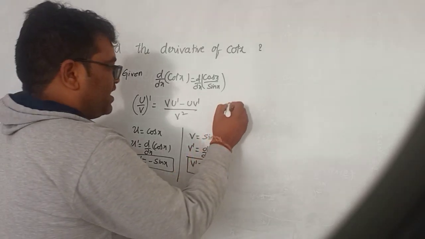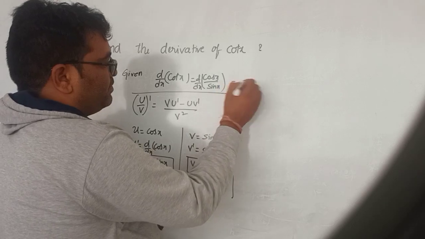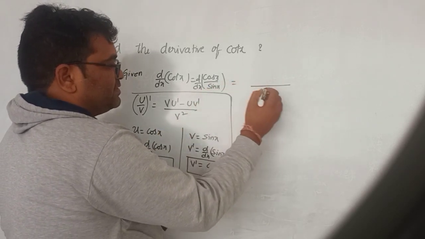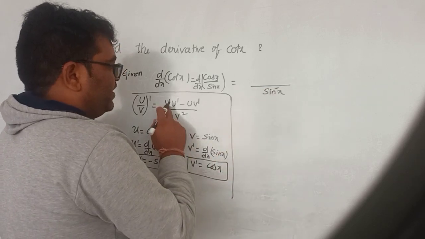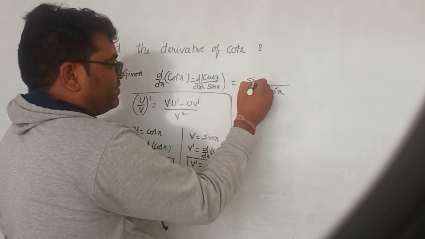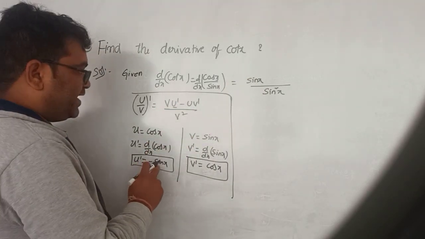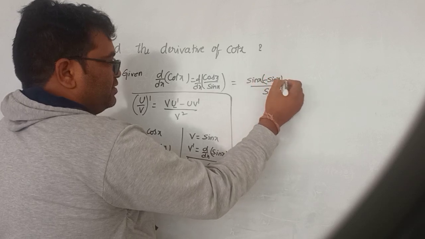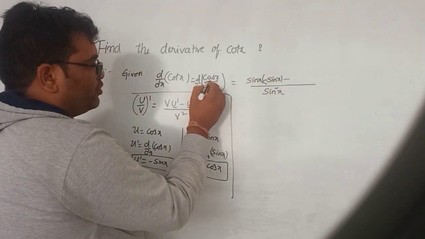So substitute these values in this formula, and we get v square. V means sin x, square is there, sin square x. V means sin x. And u dash is nothing but minus sin x, minus, here u is there, u means cos x.